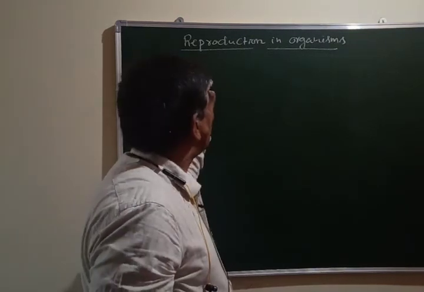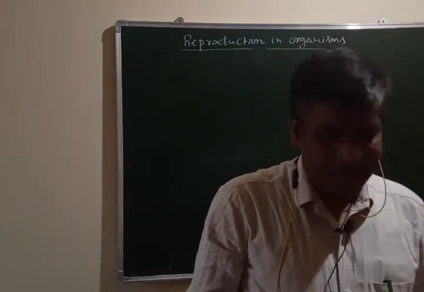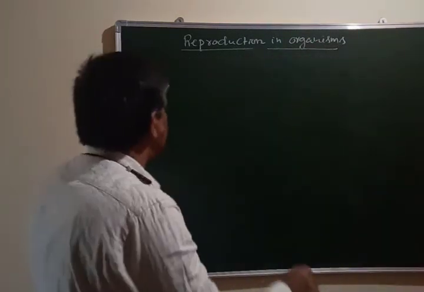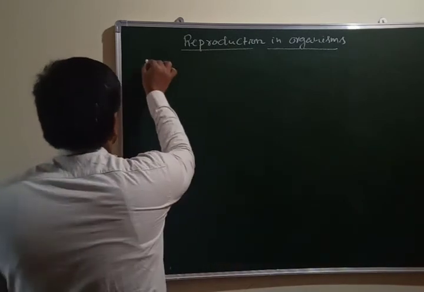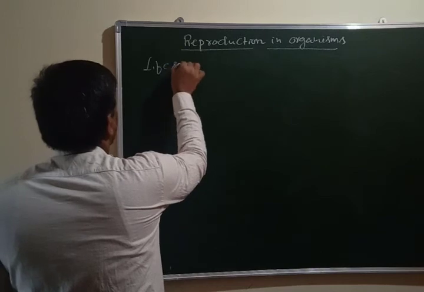From this lesson you should understand 3 important concepts. One is life cycle, lifespan. So you should understand the lifespan of organisms.